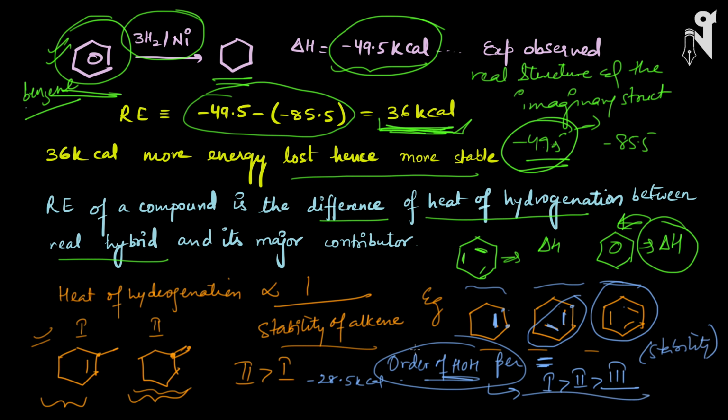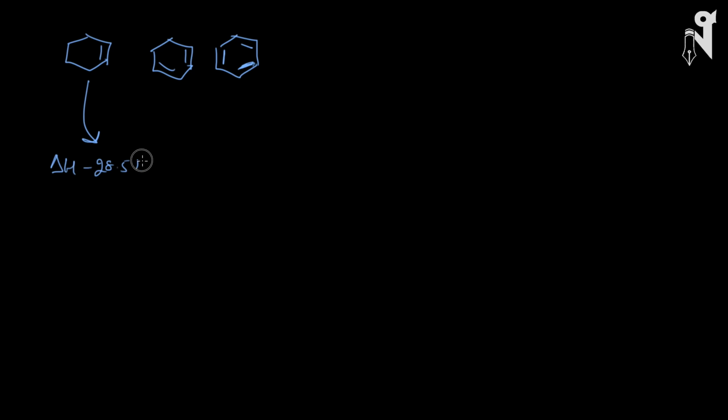If I have to calculate the order of heat of hydrogenation in total, not per double bond, then we have to follow the experimental values. Experimental values means the actual heat of hydrogenation values. So let me explain what I'm talking about. Let's say I take these three molecules again, this and this and this. If I calculate with respect to the heat of hydrogenation, how we calculated earlier, the heat of hydrogenation here, delta H, will be minus 28.5 kilocalories, right?